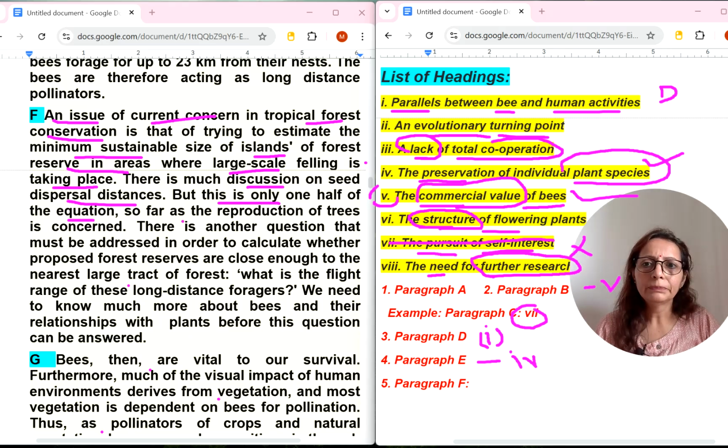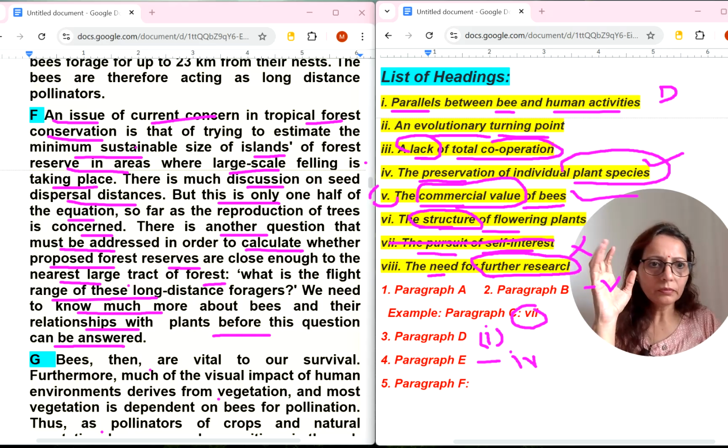So far as the reproduction of trees is concerned, there is another question that must be addressed in order to calculate whether proposed forest reserves are close enough to the nearest tract of forest. What is the flight range of distance foragers? We need to know much more about bees and their relationship with plants, and this question can be answered.